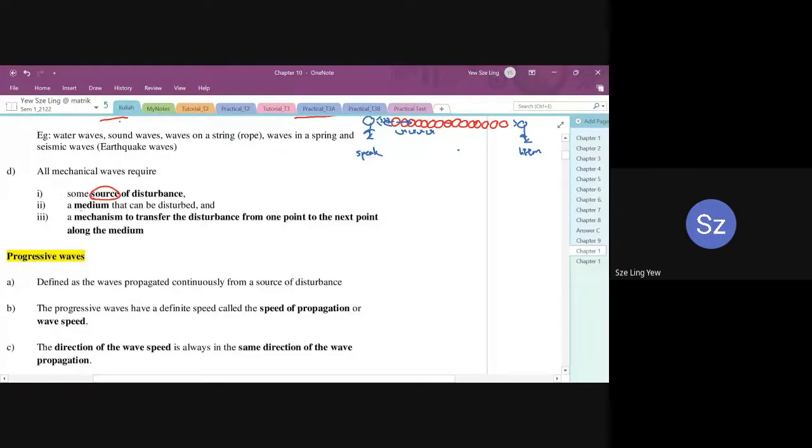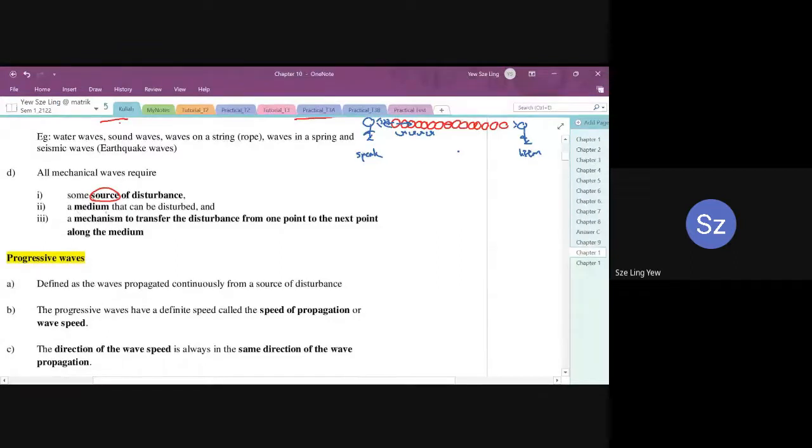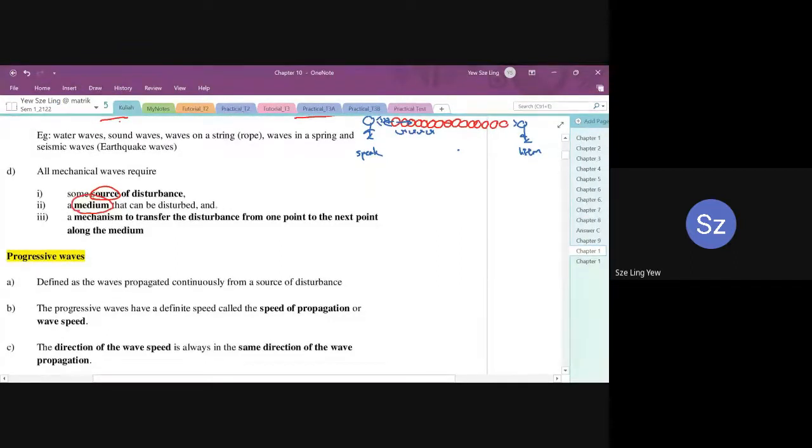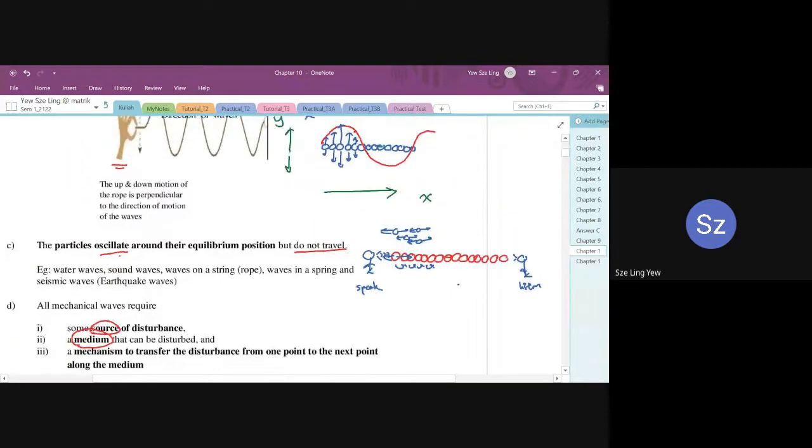And then a medium. You need a medium, which is what I keep mentioning, the particles. Particles transfer energy. So a source of disturbance, and then a medium that can be disturbed, and then a mechanism to transfer the disturbance from one point to the next point along the medium. The mechanism is the one I showed just now, how it oscillates. One is oscillating in the vertical motion, another one is oscillating along the horizontal component.